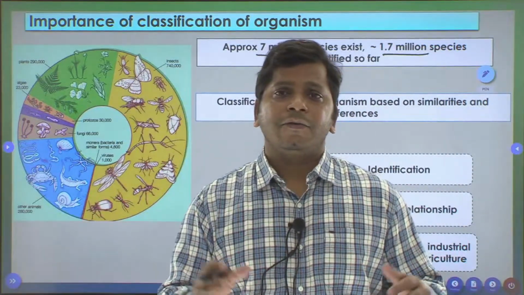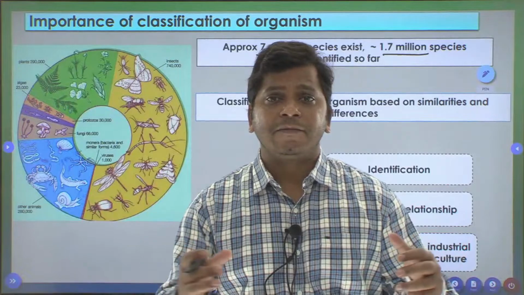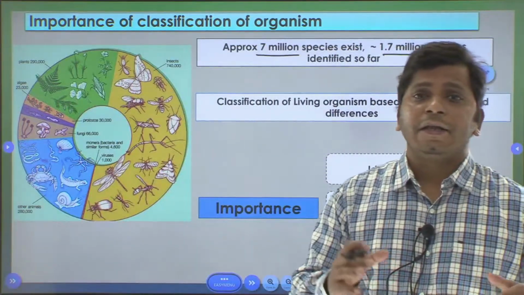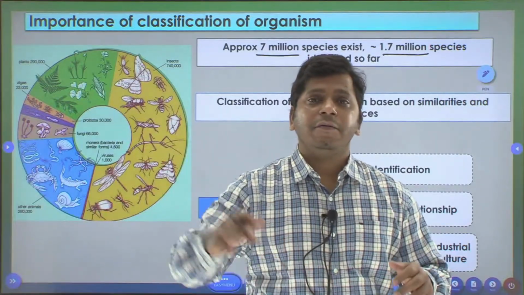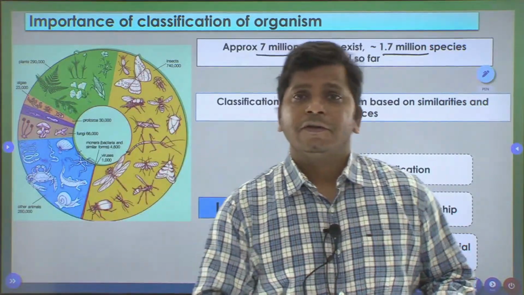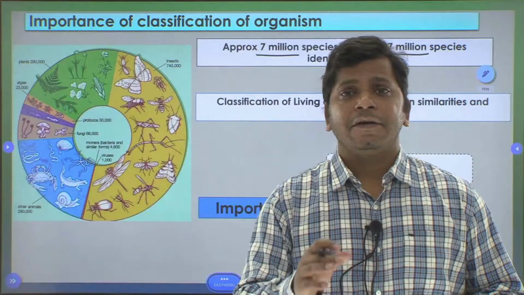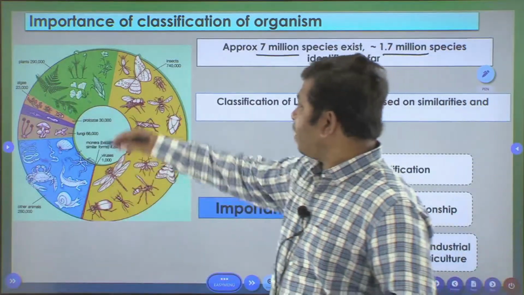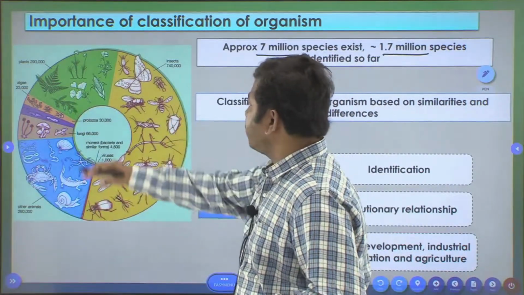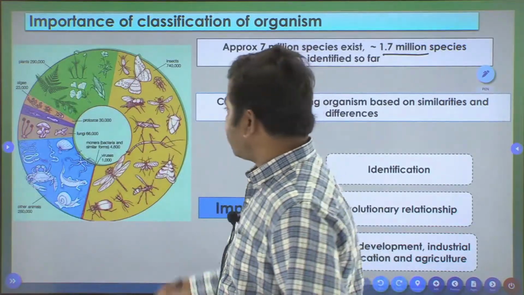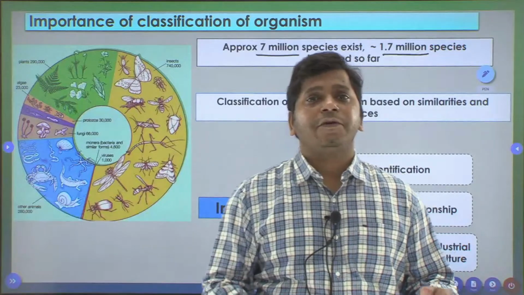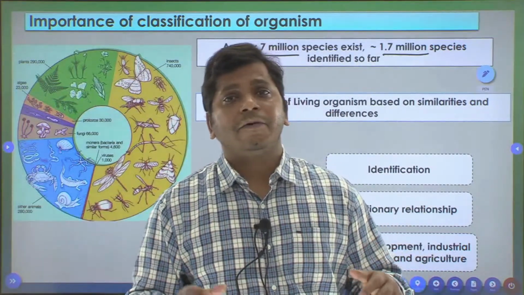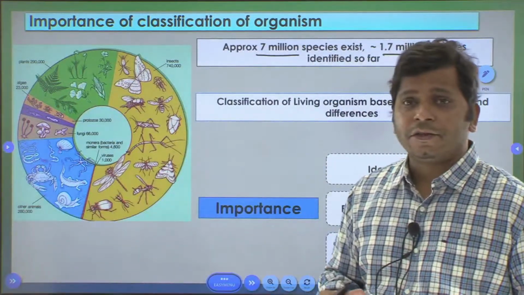If some organisms are similar to each other, they will be placed under a certain group, and if they are different, they will be placed in another group. That is what classification really means. And if you look at the sheer number of different living organisms, insects as a kingdom account for the larger category of all the living organisms that exist in the universe.